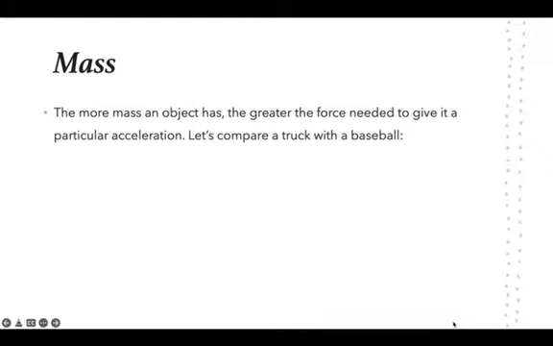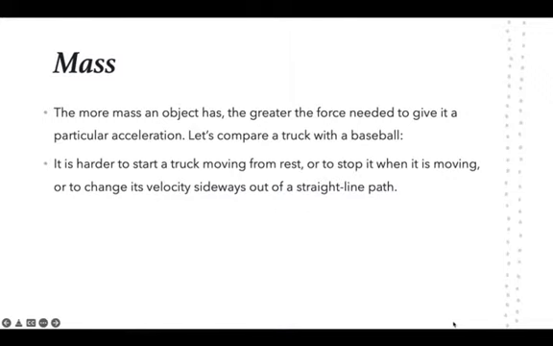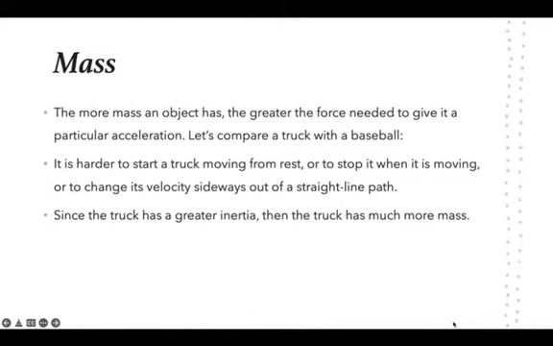For example, if we compare a truck with a baseball, it's going to be a lot harder to get the truck to start moving from rest, or once it is moving, it's going to be a lot harder to stop it than a baseball. Since the truck has a greater inertia because it's more difficult to change its state of motion, the truck has much more mass.